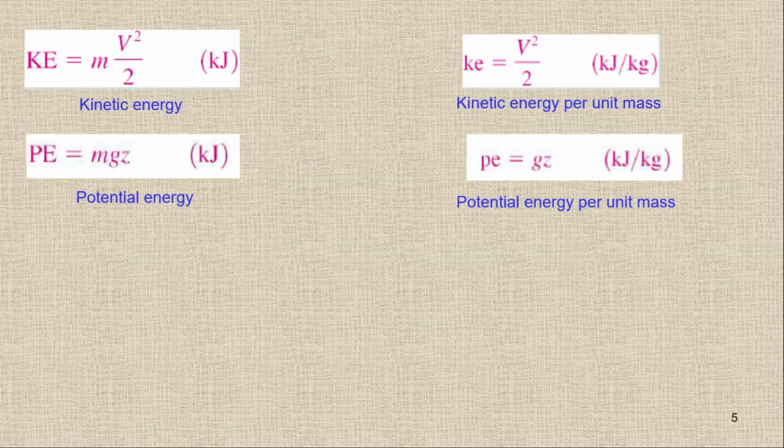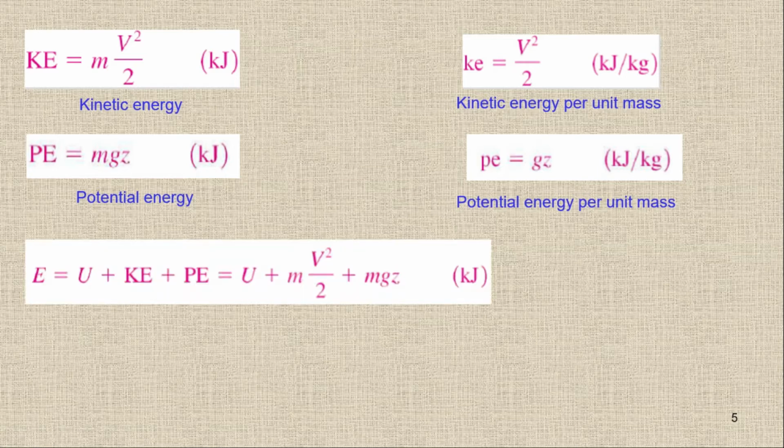In the specific potential energy, we are basically going to divide both sides by mass. So you can see we are not putting any mass value because the mass will cancel out. So we have the kinetic energy, we have the potential energy, and if we combine these two energies, you will get macroscopic energies.